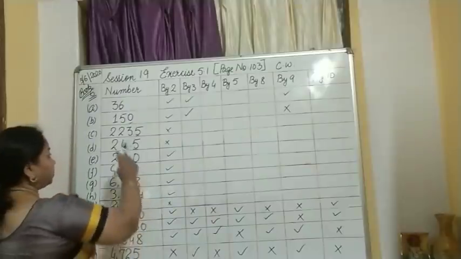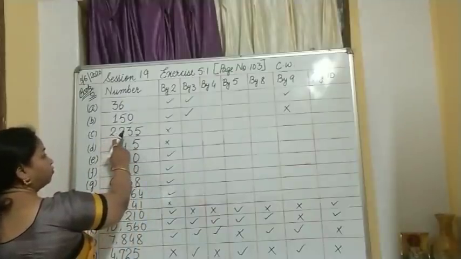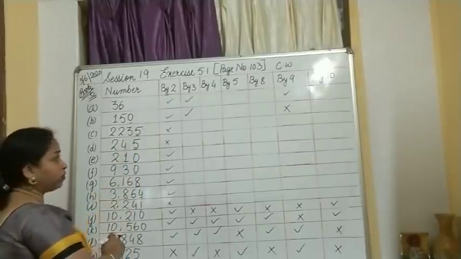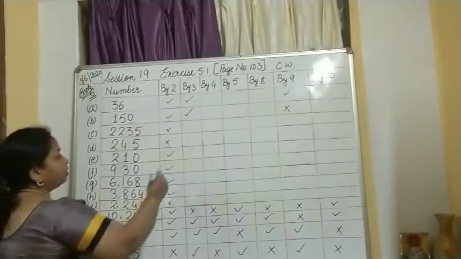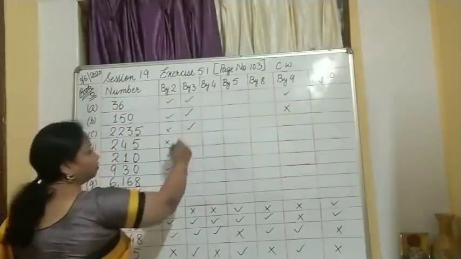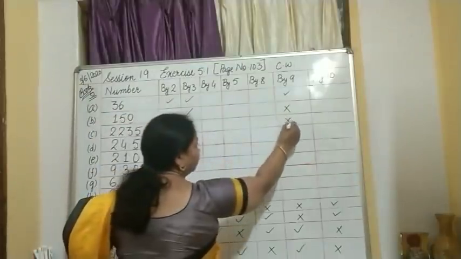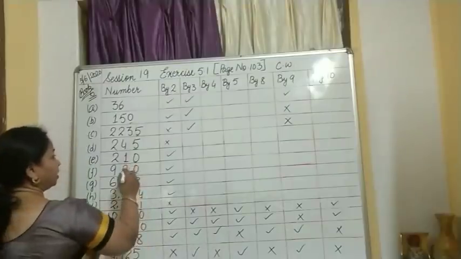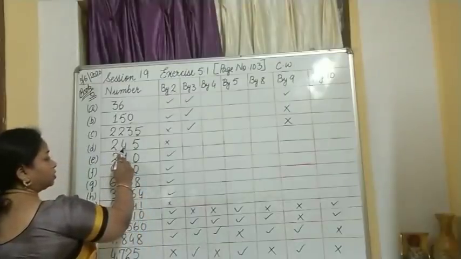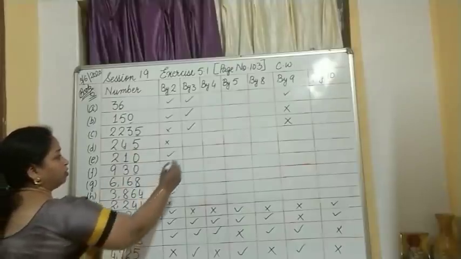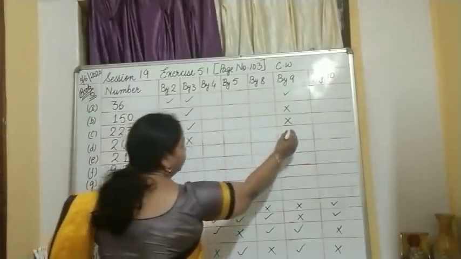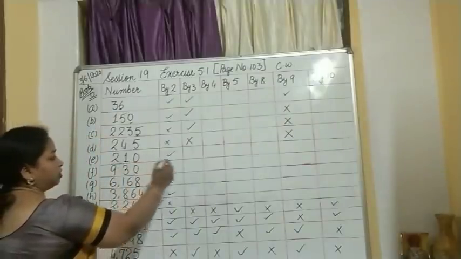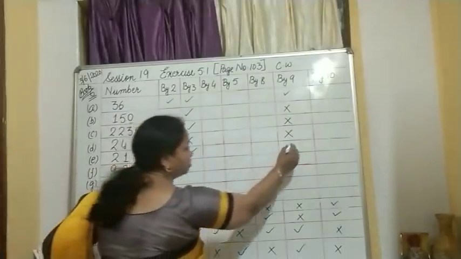2 plus 2, 4. 4 plus 3, 7. 7 plus 5, what will you get? 12. Okay. So, 12 is divisible by 3, but it is not divisible by 9 again, as 12 doesn't come in the table of 9. Then 2 plus 4, 6. 6 plus 5, 11. It is not at all divisible by 3, neither by 9. 2 plus 1, 3. Yes, it is divisible by 3, but not divisible by 9.